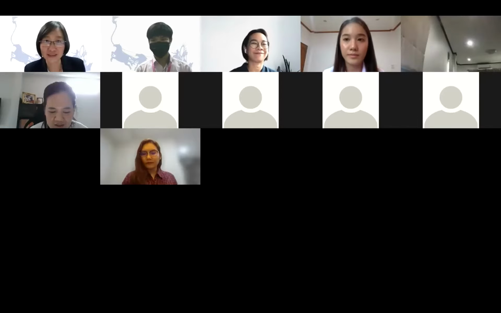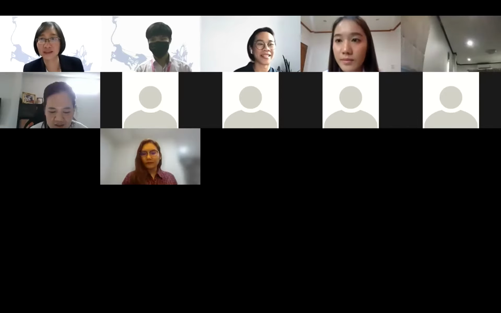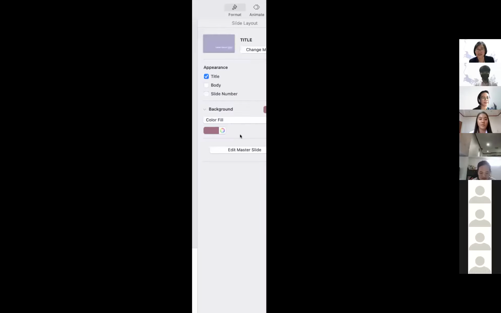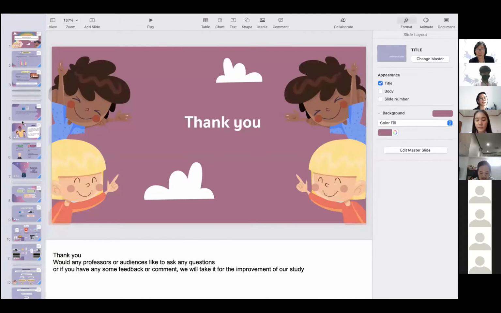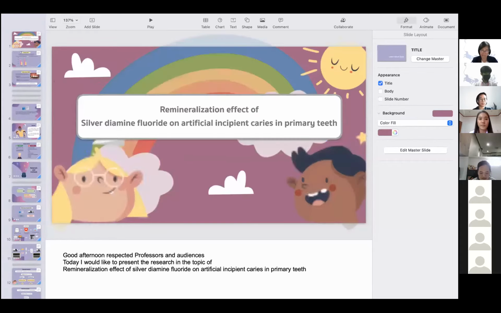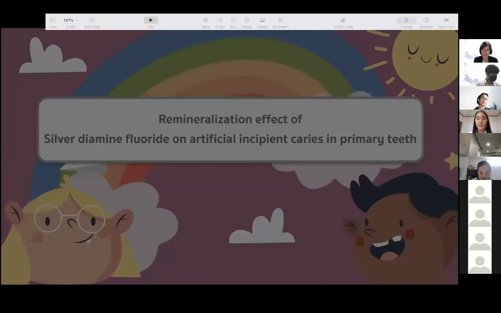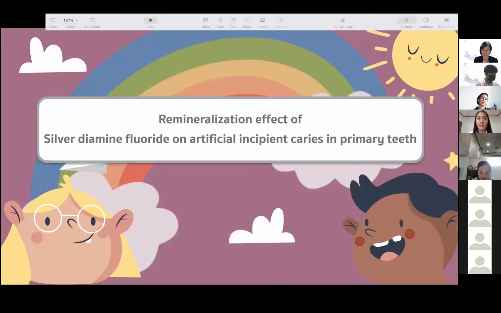I have a question. Please. I want to ask the presenter why did you decide to use the SDF in the initial caries region, because it's not quite common in practice.